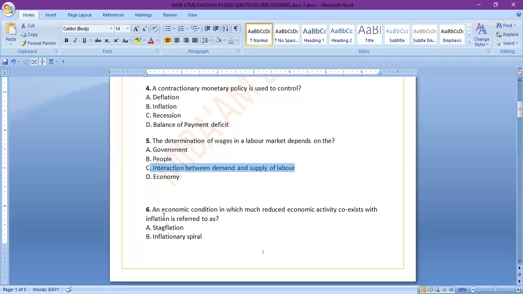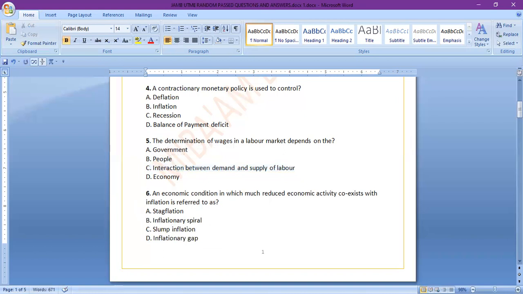Let me see if I can adjust this. So an economic condition in which much reduced economic activity coexists with inflation is referred to as A, stagflation, B, inflationary spiral, C, slump inflation, D, inflationary gap. The answer in this case, I believe at this level, it's also taught in economics in secondary school.